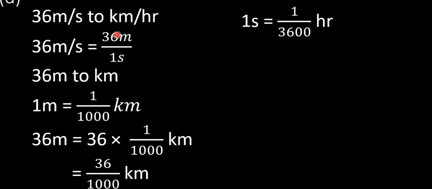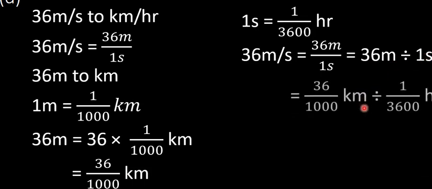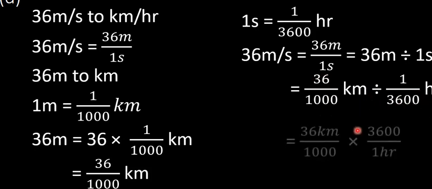Now remember, we said that 36 meters per second is equivalent to 36 meters divided by 1 second. I can also write this as 36 meters divided by 1 second. But we know that 36 meters is the same as 36 divided by 1,000 kilometers, and also 1 second is the same as 1 over 3,600 hours. So we shall have that. Now we do the mathematics. This is going to be 36 kilometers times 3,600 divided by 1,000 times 1 hour.